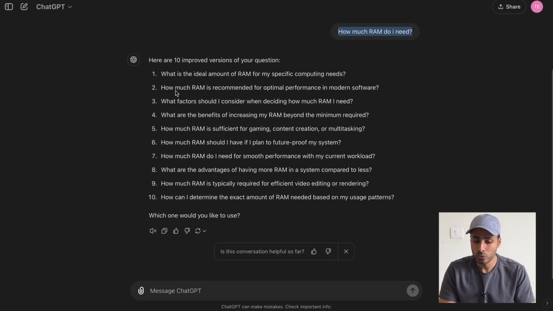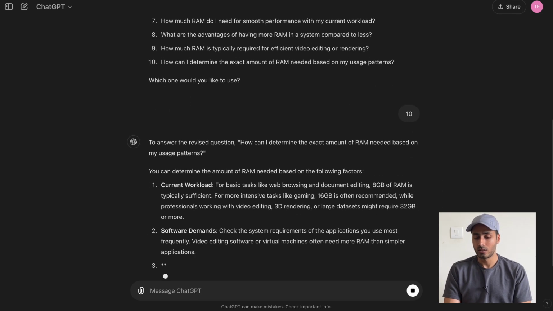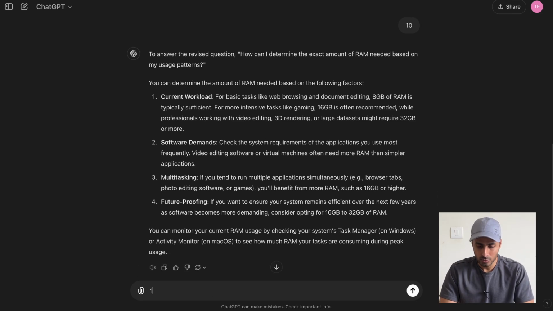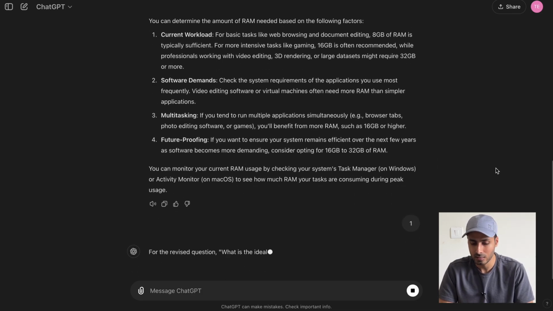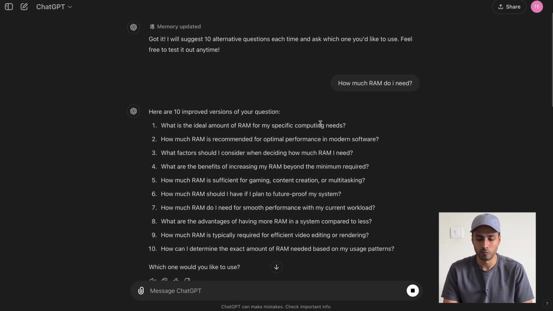Now you can go through each one of them and see which of the underlying thoughts you had even before asking the question. You can match whichever one you feel like, and you can just mention it. So for example, the 10th one is what I was looking for. And now if I enter 10, it's giving me the solution. Not only this, if let's say I had another question, like a similar underlying thought, a second thought, then I can just pick and choose another question. So for example, here I chose another question as well, one, and it will give me the solution.